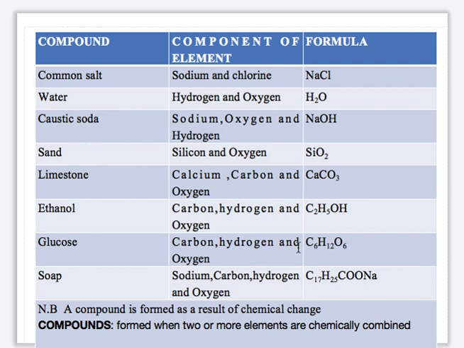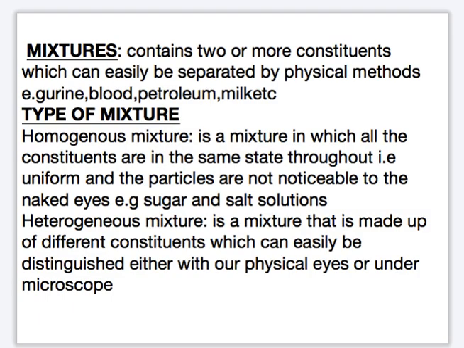The last example under this is soap. The elements we have in soap are sodium, carbon, hydrogen, and oxygen. And the formula here is C17H35COONa. So once again, a compound forms when two or more elements are combined chemically, from a chemical reaction or as a product of chemical change.